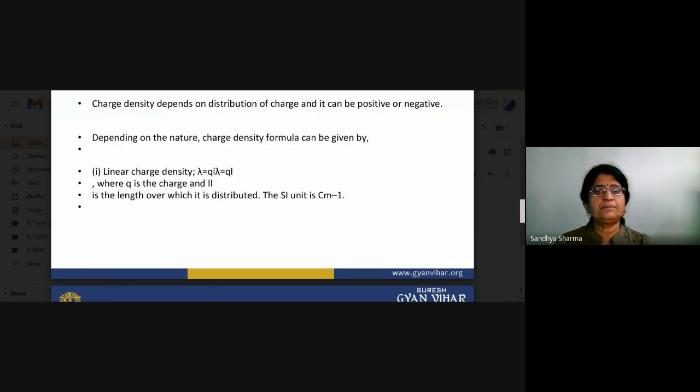Charge density depends on the distribution of charge and it can be positive or negative. Depending on the nature, the charge density formula can be given by linear charge density lambda equals Q upon L, where Q is the charge and L is the length over which it is distributed. So the SI unit is coulomb per meter.